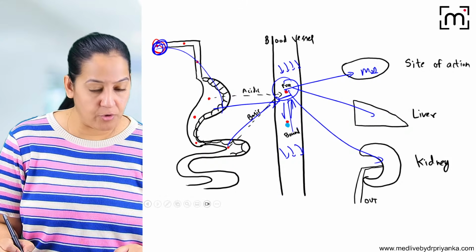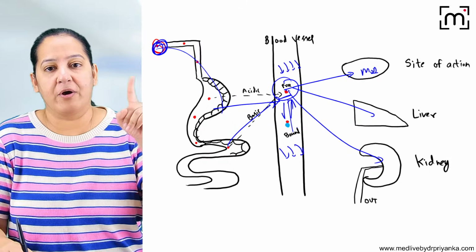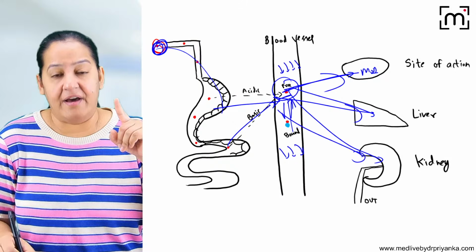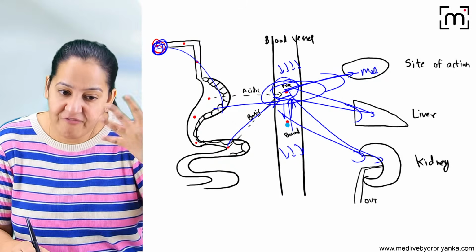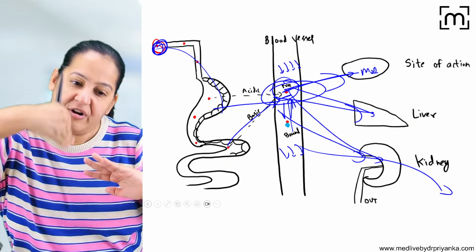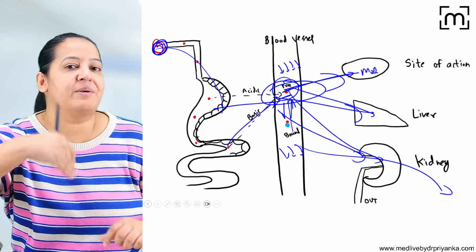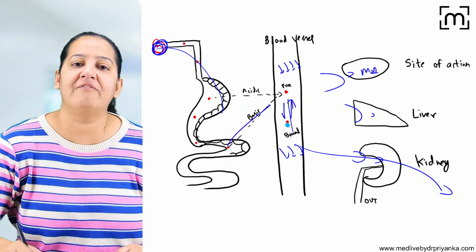That is the use of the bound, Rohit. That's what I'm telling you. The bound is giving a backup to the free. When the free falls because it is moving everywhere, its concentration in the blood falls, and it is ultimately excreted out of the body. So bound gradually gets converted to free because there is an equilibrium. Bound does not move everywhere, but it gives a backup to the free every time. So this is the thing we have understood.